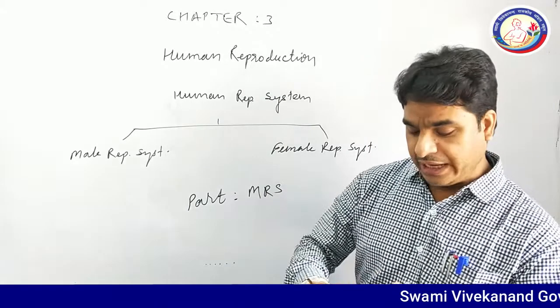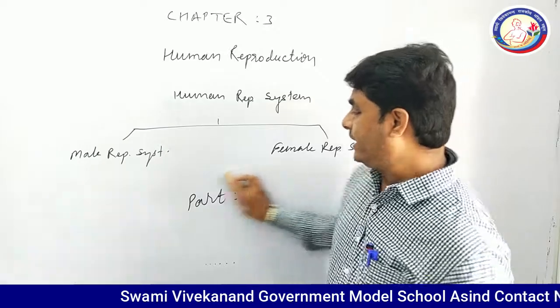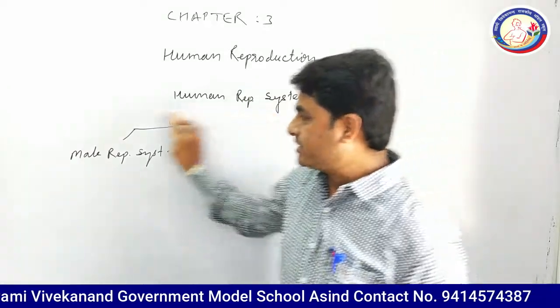So, have a brief view on the male reproductive system.